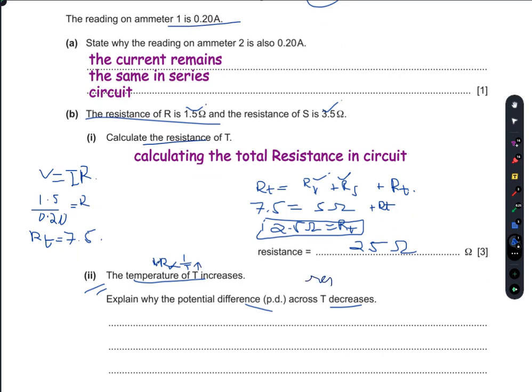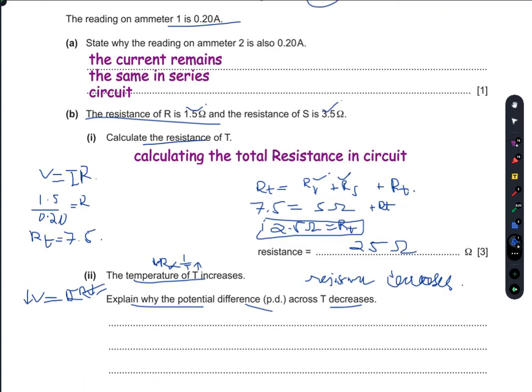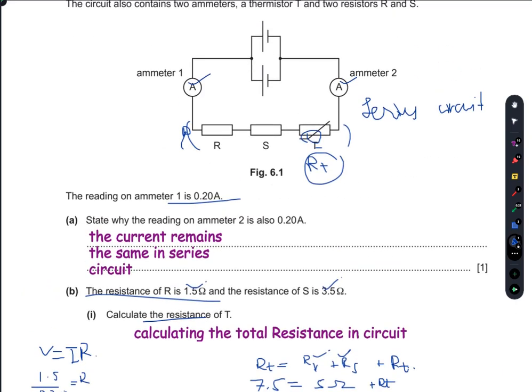So as the resistance decreases, according to Ohm's law you have V is equal to IR. So if I decrease the resistance, the current increases. But there is also another thing, that the PD across T decreases.